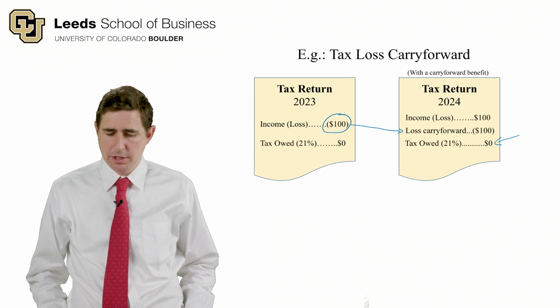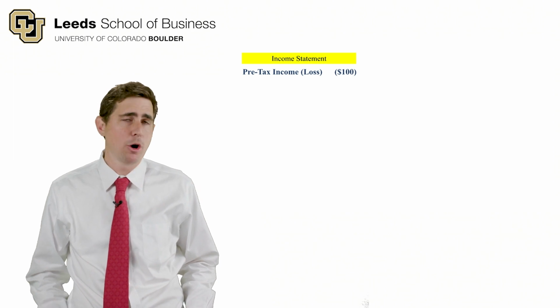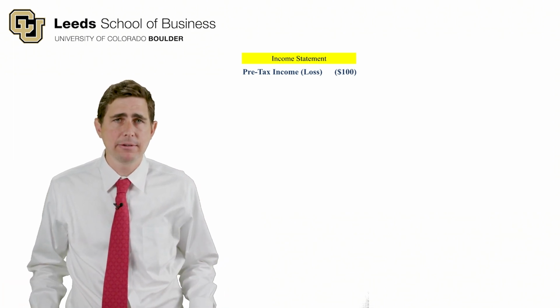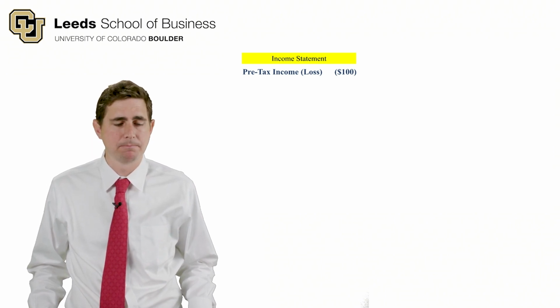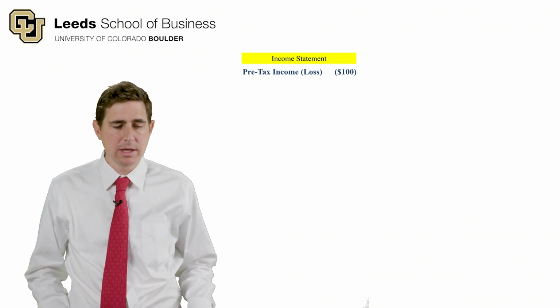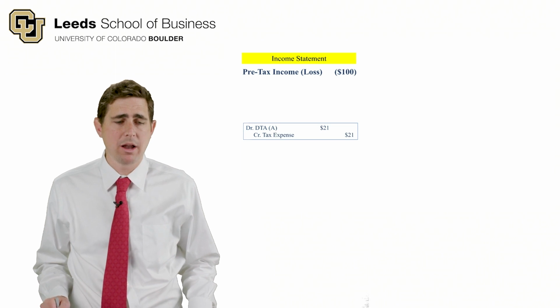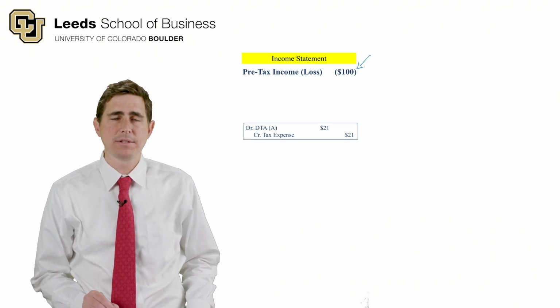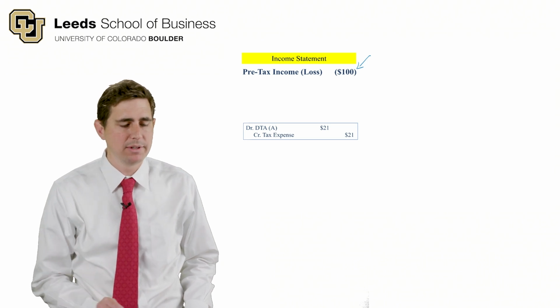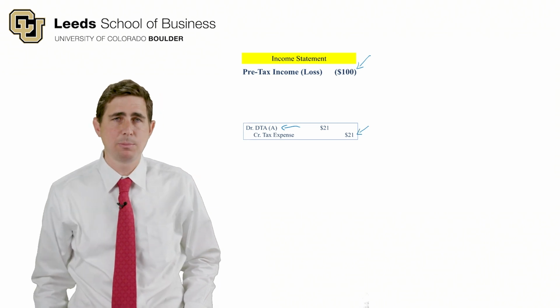Now let me show you the journal entries behind how a company would account for this benefit. Suppose the company had no permanent tax differences, and so we just have a pre-tax GAAP income or loss, in this case, of $100 in 2023. What will we do in this case? Well, we're going to create this $21 asset, because we figure we're going to be able to use this $100 loss to offset against future income. So we'll debit the deferred tax asset account and we'll credit tax expense.